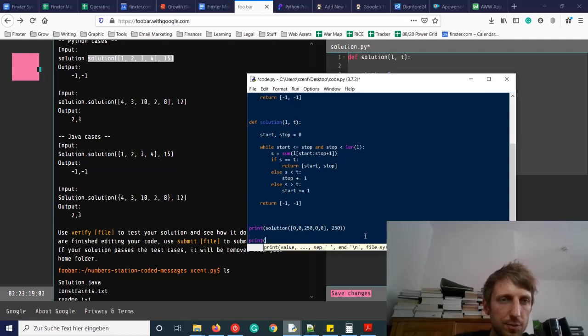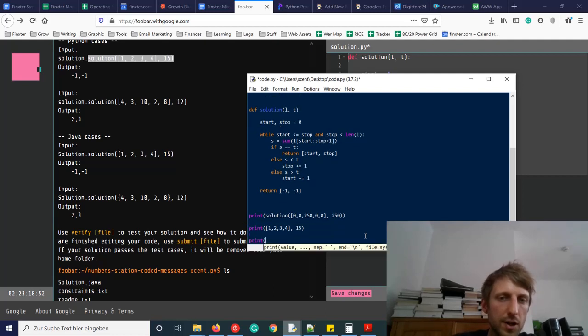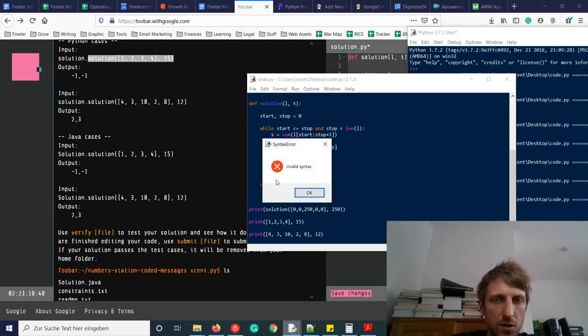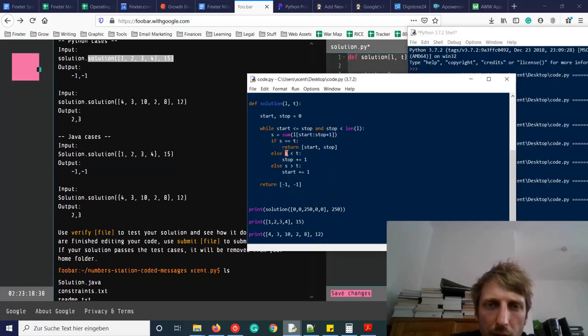Okay, we want to have this case print 1, 2, 3, 4, and 15. And we want to have another case print like 4, 3, 10, 2, 8, and 12. And we have a problem else. And so, yeah, of course, we want to have an elif. And this one can then be else. Okay, I mean, this doesn't make sense, of course.